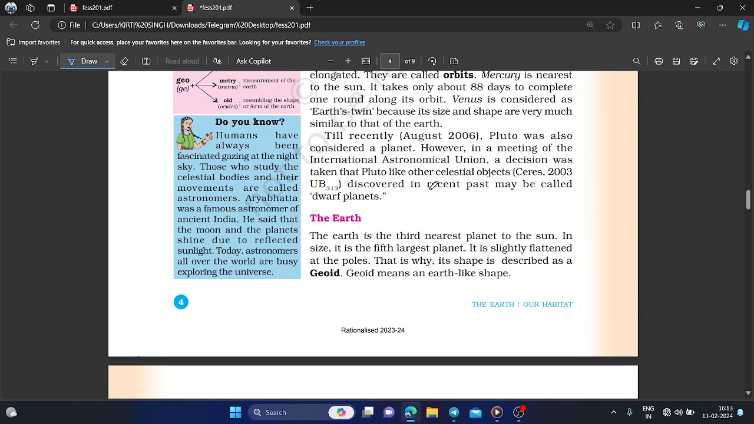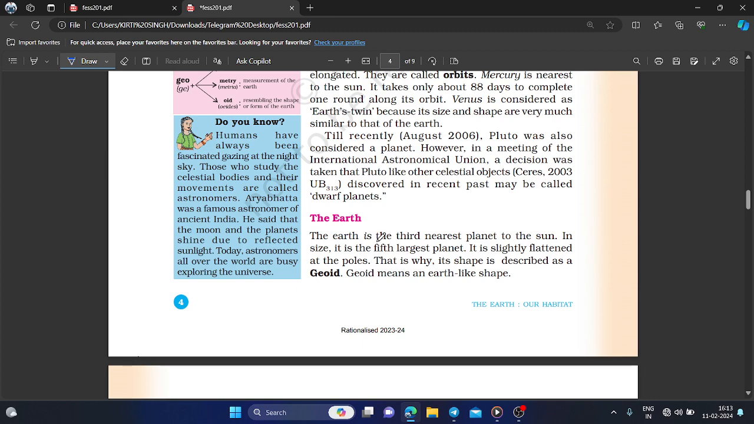Until recently, August 2006, Pluto was also considered a planet. But after that, in a meeting of the International Astronomical Union, a decision was taken that Pluto, like other celestial objects discovered since 2003, may be called a dwarf planet. Dwarf planets are very small, and we cannot consider them planets in our solar system, as they do not meet the definition of a planet. So Pluto is not considered a planet now.